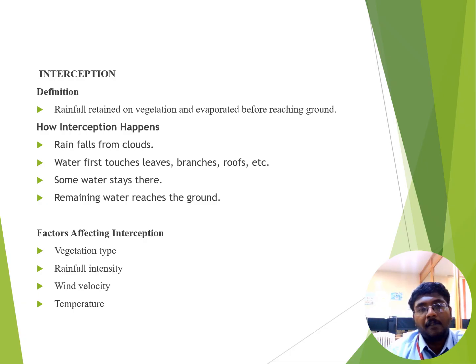How does interception happen? First of all, rainfall falls from the cloud. After the rainfall, water first touches the leaves, branches, and roofs, etc. At that time, some of the water is retained, and the remaining water reaches the ground surface. The factors affecting interception are vegetation type, rainfall intensity, wind velocity, as well as temperature.